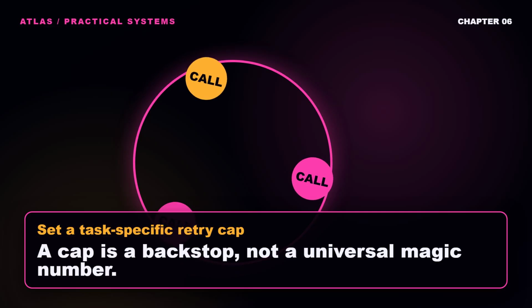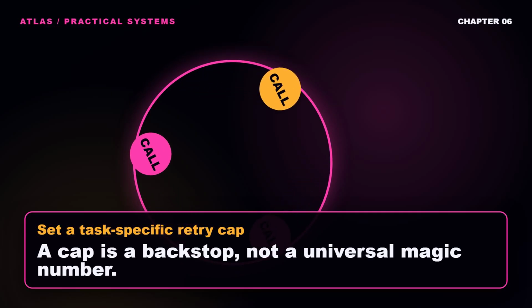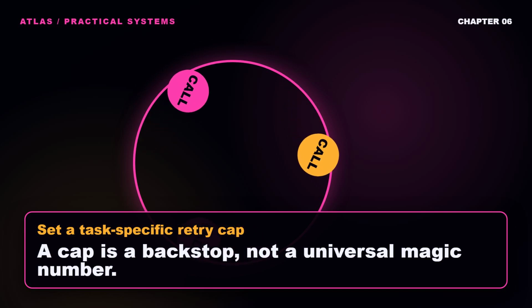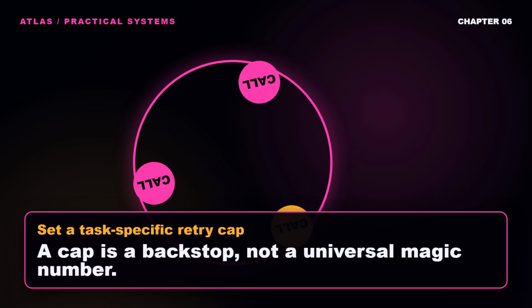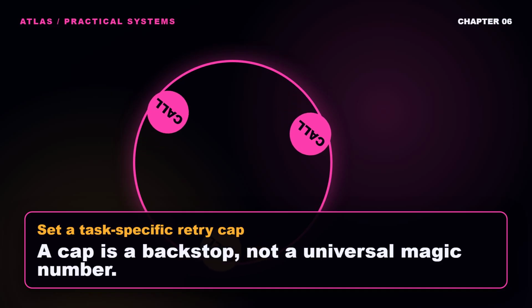A retry cap prevents an unbounded run, but the cap should fit the operation. There is no single correct number for every task. A deterministic read from a stable file may deserve no blind retry. A network request with a documented temporary failure may deserve a small bounded set with increasing delay.